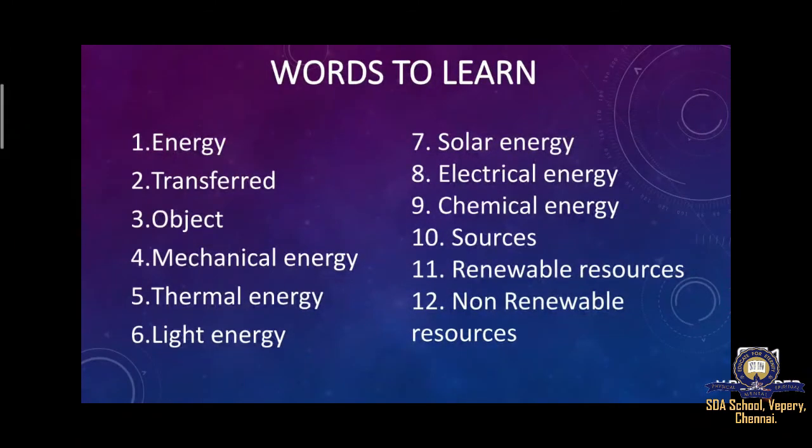The 12th word, the last word, non-renewable resources. Say non-renewable resources. You just need to add non in front of renewable resources. What is the spelling of non? N-O-N. Non. Renewable. R-E-N-E-W-A-B-L-E. Non-renewable resources. R-E-S-O-U-R-C-E-S. Resources. Very good, children. Now we are going into the lesson.